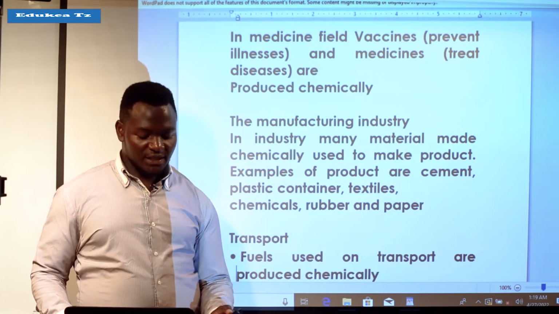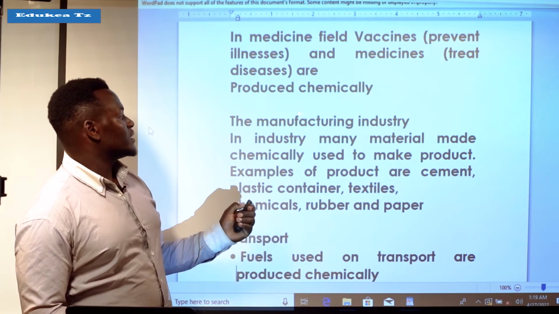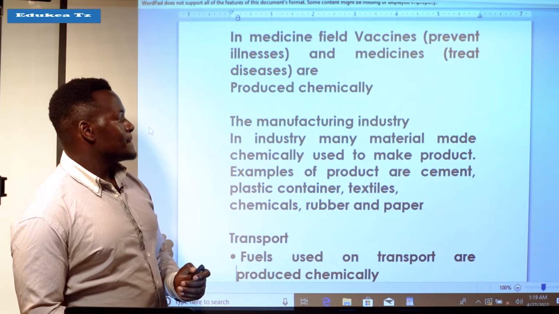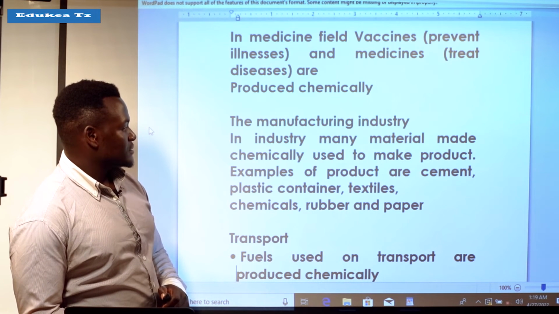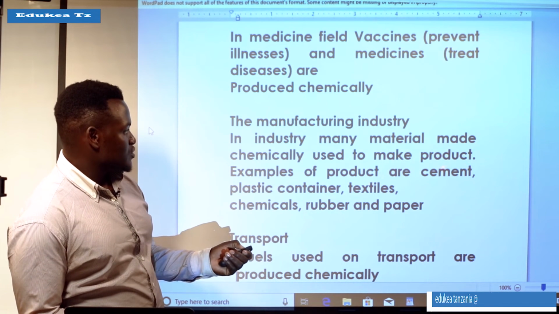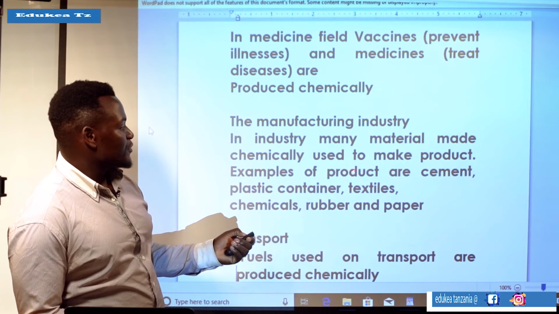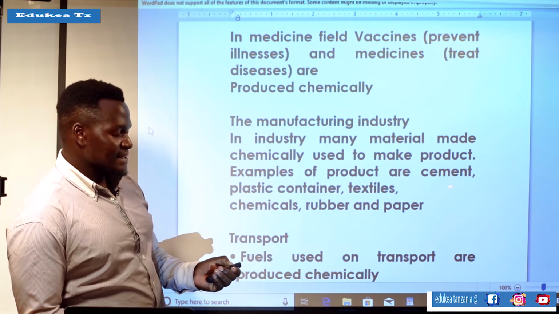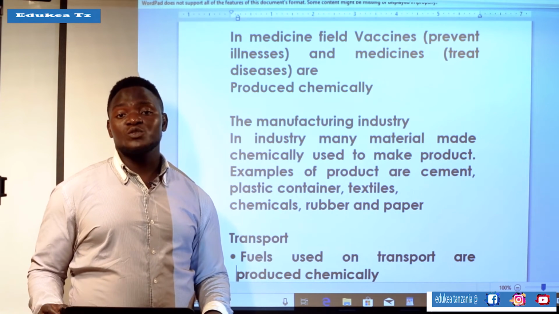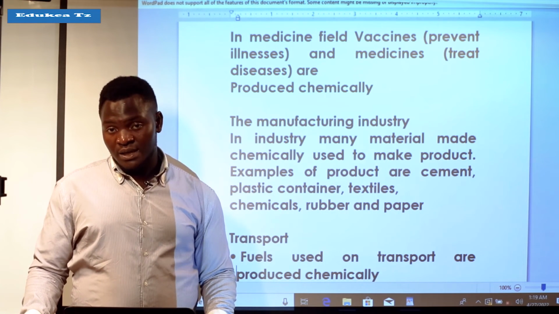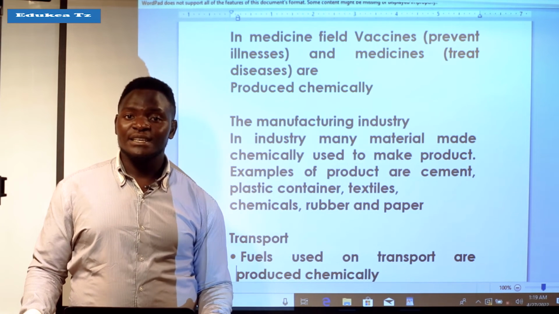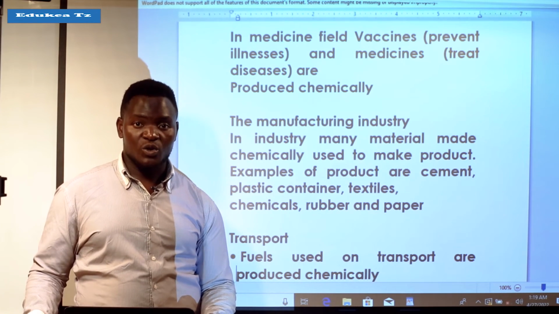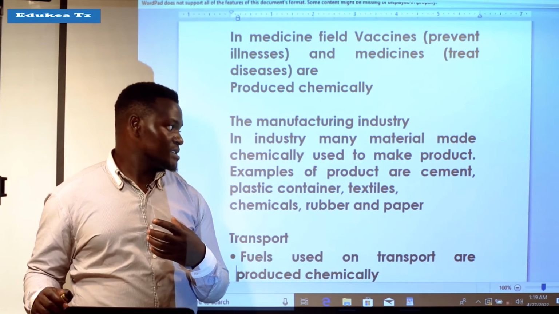Now, in the manufacturing industries, many chemical materials are used to make products. Examples of products are cement, plastic containers, and textiles. All these are used in the manufacturing industry, and they are products of chemistry.